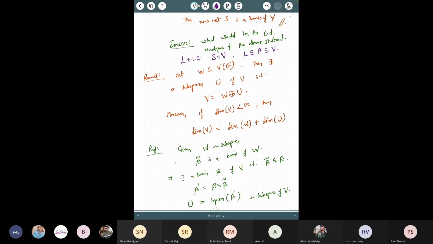So in a vector space V, if you have a linearly independent set, then you can always extend it to a basis of V. For finite dimension, it is very clear. You can keep on adding the vectors until it becomes a basis. For infinite dimension, you say that there exists a basis that contains this linearly independent set. Okay, so we stop here.